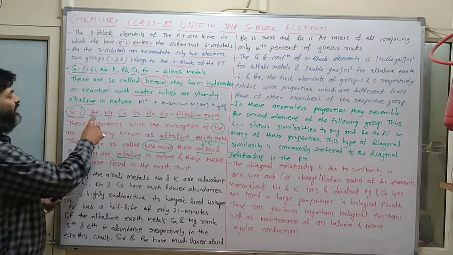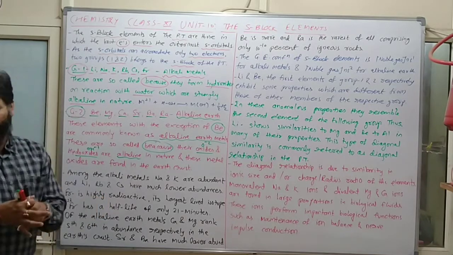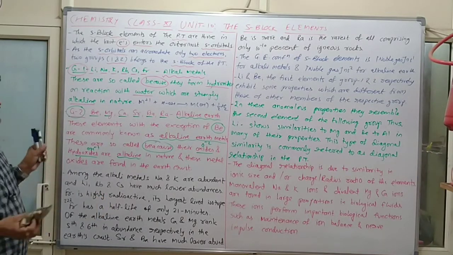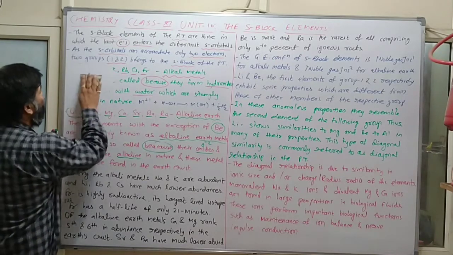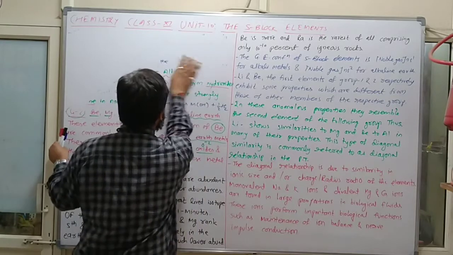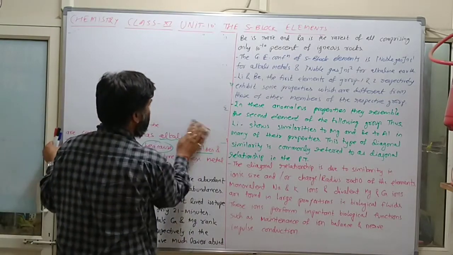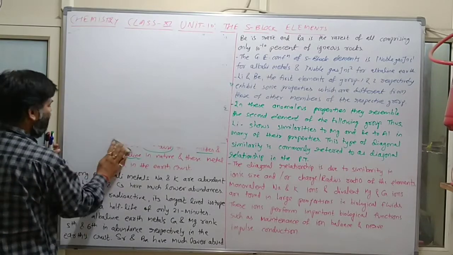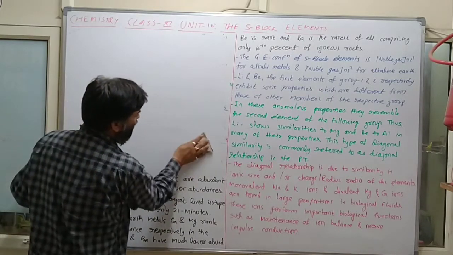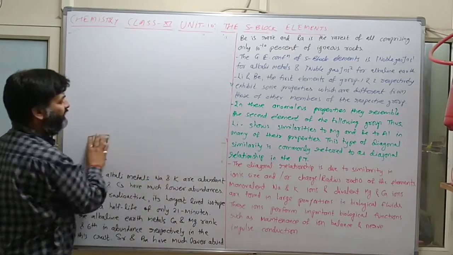Clear? Here beryllium is an exceptional element. It is not included among the alkaline earth metals because it is electron rich. In the complete periodic table, beryllium is electron rich in nature, while boron is electron deficient in nature.